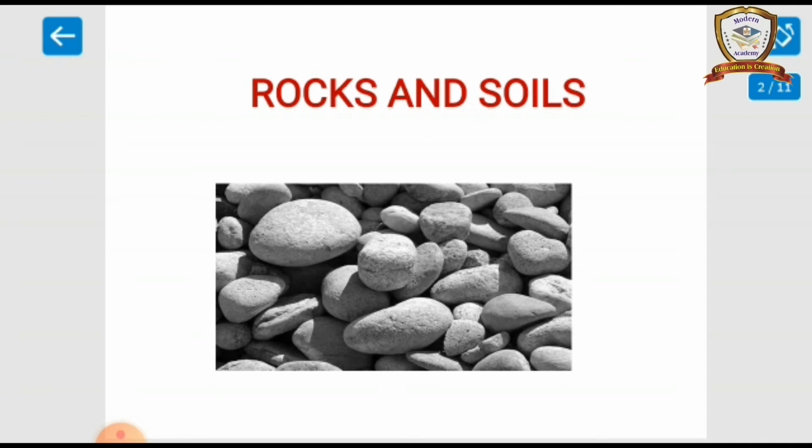Sedimentary rocks, also called settling down rocks. They have many layers, so they are called stratified rocks. Characteristics of sedimentary rock: they have many layers, they are non-crystalline rocks, they contain fossils, they are soft and get eroded easily. Types of sedimentary rock: organic sedimentary rock, mechanical sedimentary rock, chemical sedimentary rock.